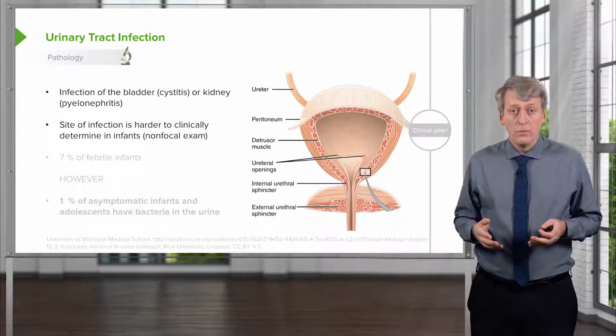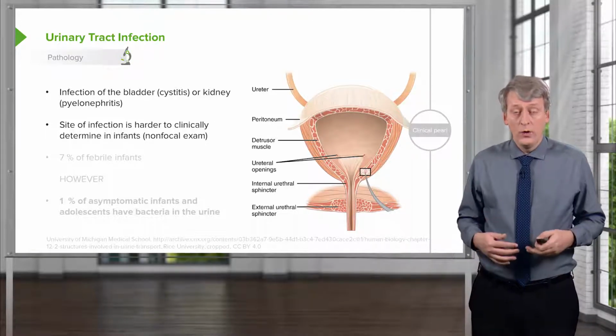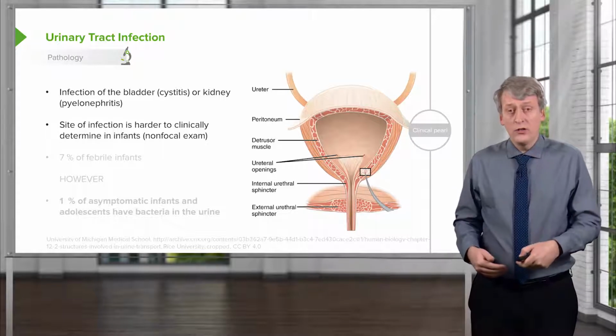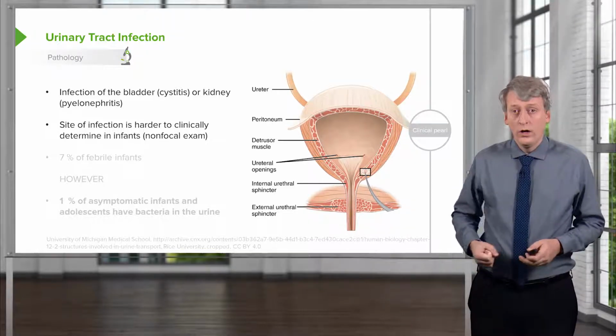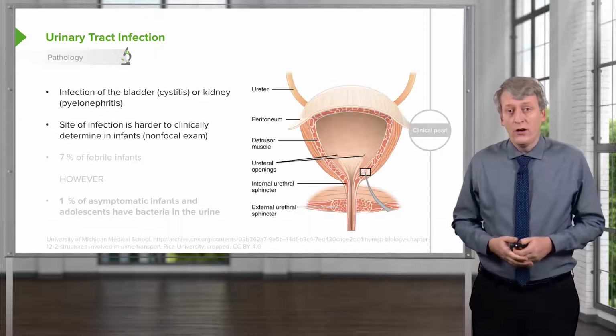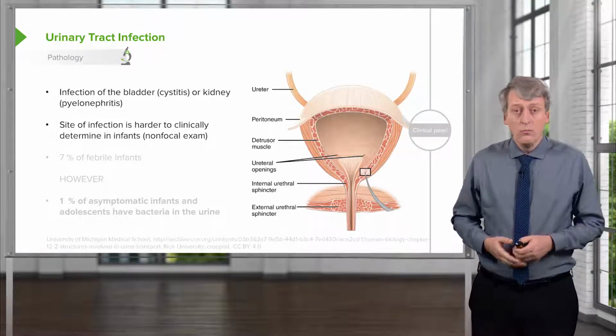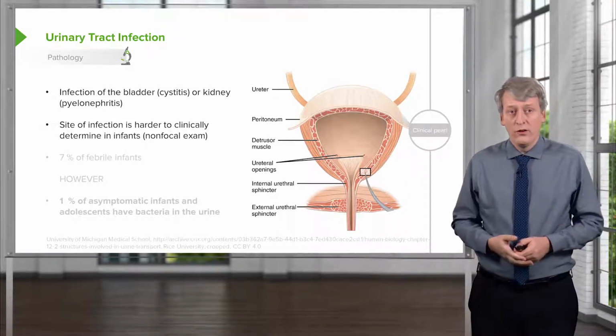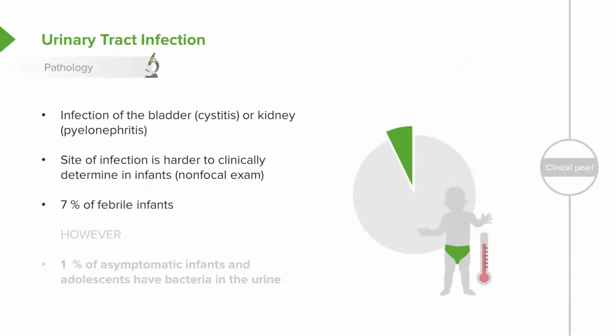Older children will complain about pain while peeing, but it'll be generally suprapubic in cystitis, or they'll have pain over their costovertebral angle to palpation when they have a pyelonephritis. About 7% of infants who have a fever have a urinary tract infection. That's generally speaking under, say, a year of age.